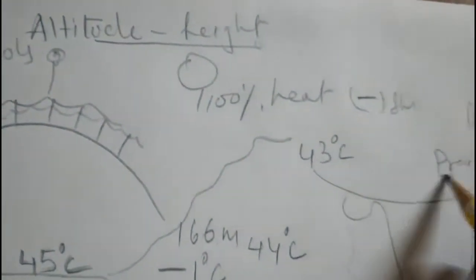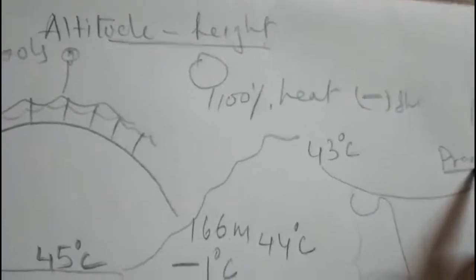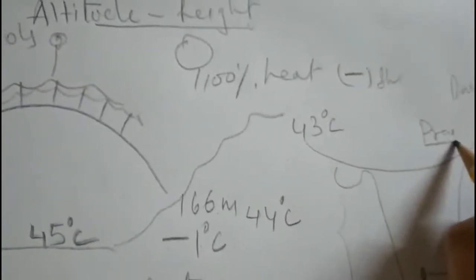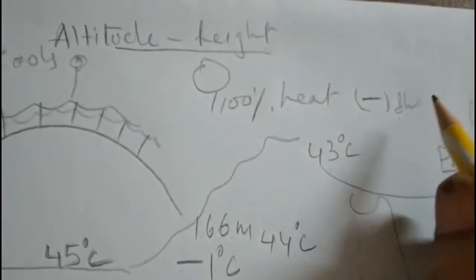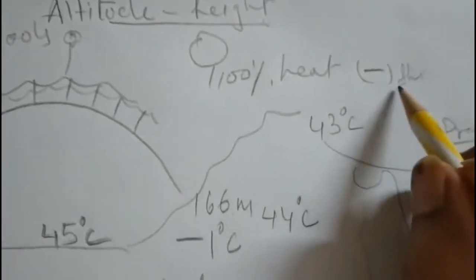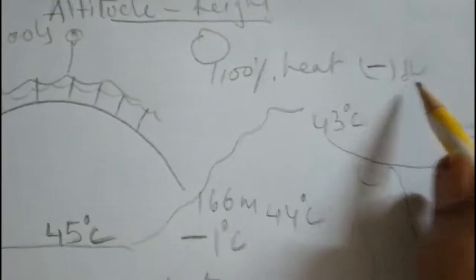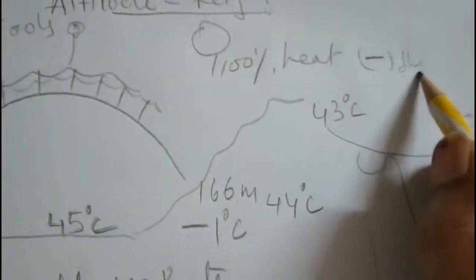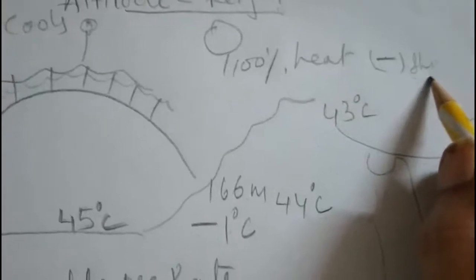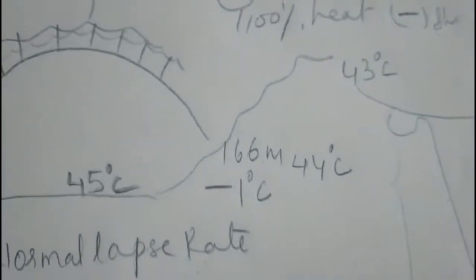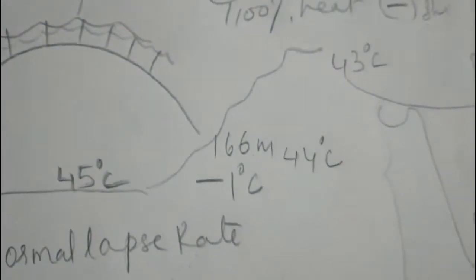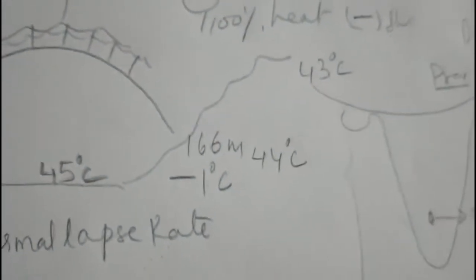Prayagraj is a plain area, in the plains of the Ganga, but Shimla, Darjeeling, Ooty, Manali, all these places are on mountains. So because of that the temperature is less. The simple answer will be that because of the normal lapse rate, Shimla has a lower temperature compared to Prayagraj. Clear?